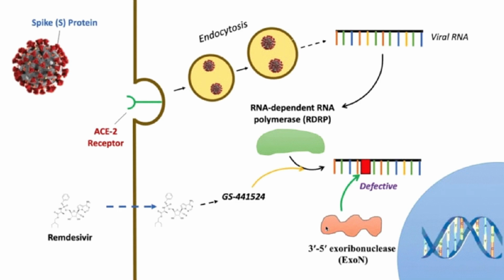Remdesivir, given as an injection by the intravenous route, enters the cell and is metabolized to its active form, GS441524, which is basically an adenosine analog. Viral RNA is made up of nucleotides. There are 4 nucleotide bases in viral RNA. Remdesivir upon release produces adenosine analog, which confuses RNA dependent RNA polymerase, and it incorporates it in the viral RNA strands and makes the viral RNA defective, which stops RNA dependent RNA polymerase from working, which inhibits viral replication.